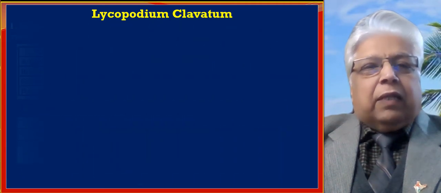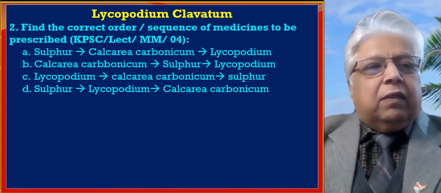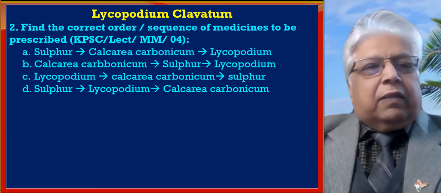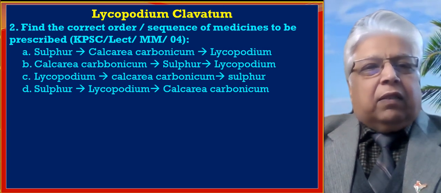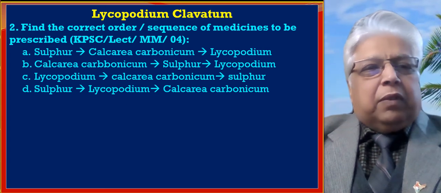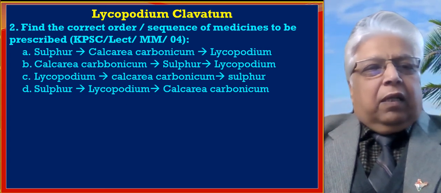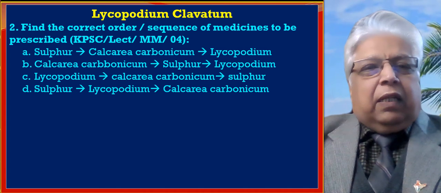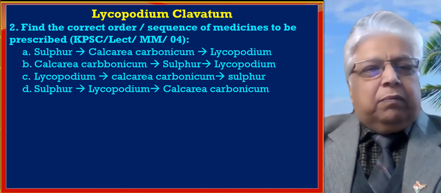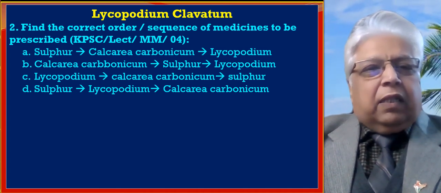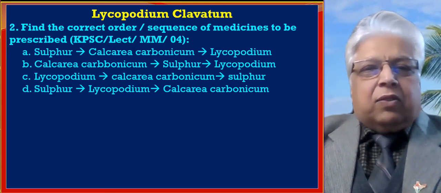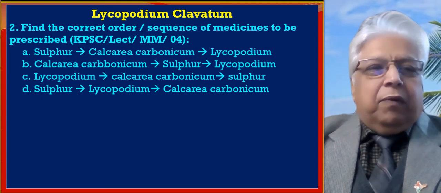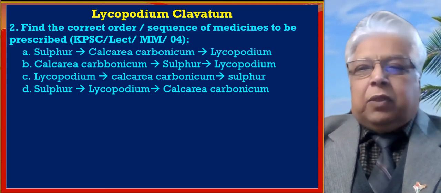Let us go to the next question. It tells us to find the correct sequence of medicines to be prescribed. The first is sulfur, calcarea, lycopodium. Second order is calcarea, sulfur, lycopodium. Third is lycopodium, calcarea and sulfur. Fourth being sulfur, lycopodium and calcarea.